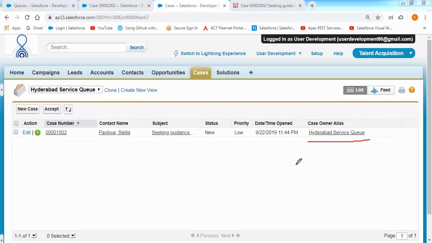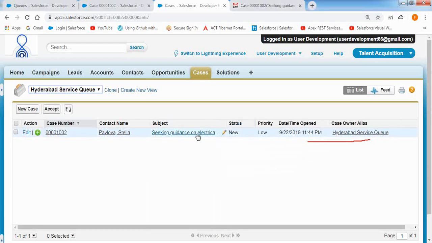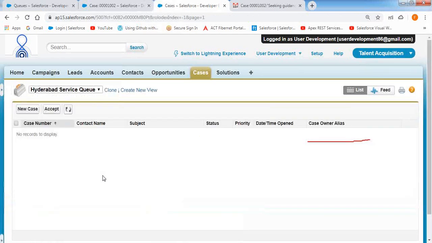Now, if you are free today as a service engineer, and you are ready to work on a case, then you can take the case and start working on it. How can we do that? Just select the case record which you would like to work on and click on accept. For example, today I am free. I don't have any work today, so I would like to take up this case. Click on this accept button. Automatically, the case record will be transferred from the queue to the accepted member, and the entry will be removed from the queue by default.